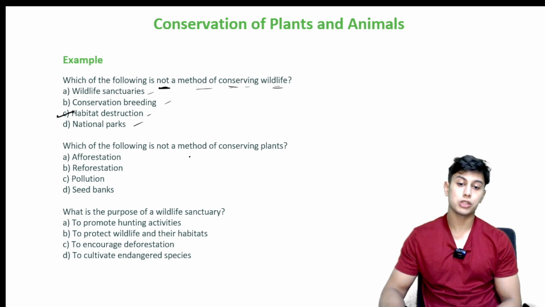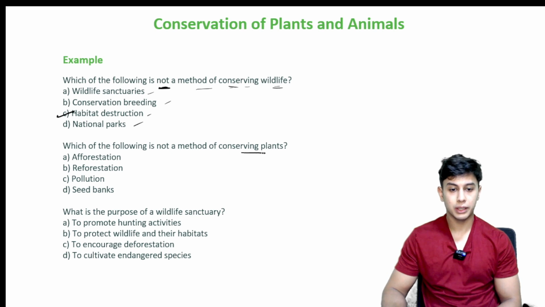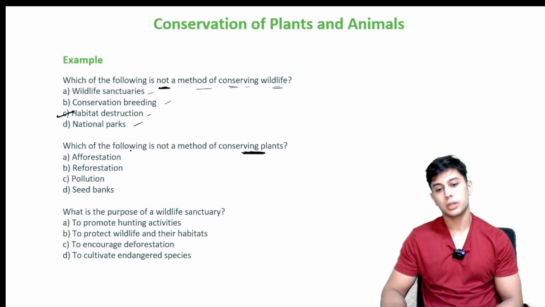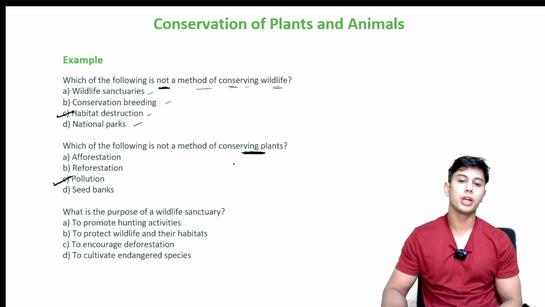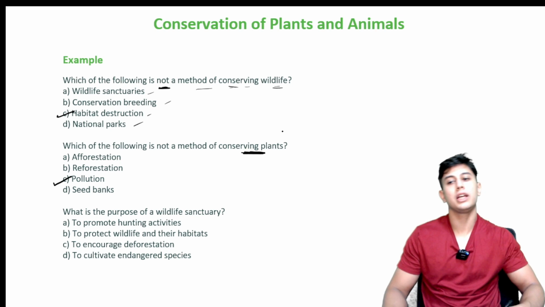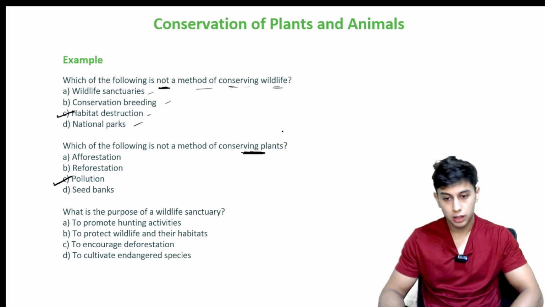Which of the following is not a method of conserving plants? Okay, afforestation, reforestation, pollution, seed banks. So pollution is not a way of conserving plants because pollution will lead to dying of plants.